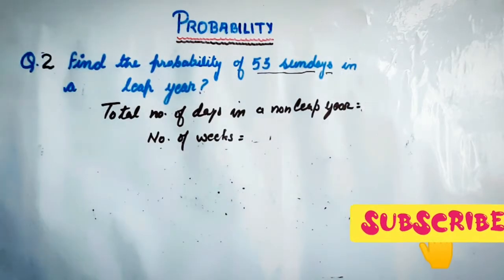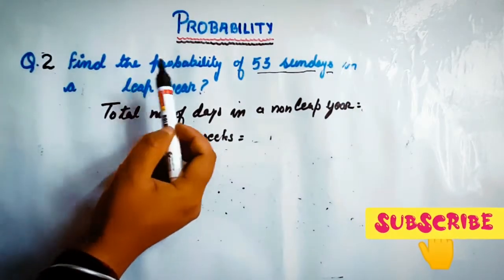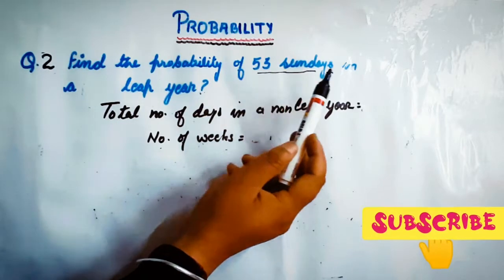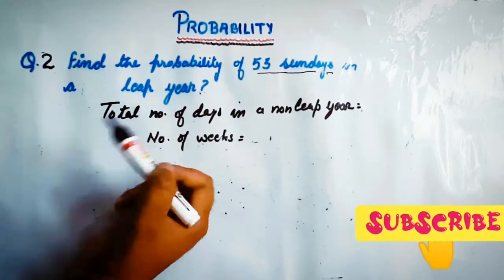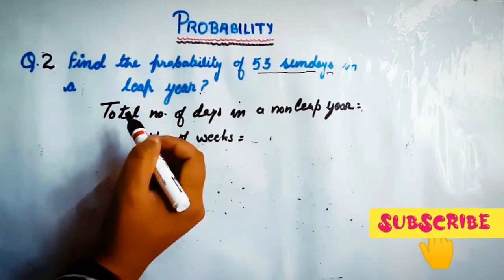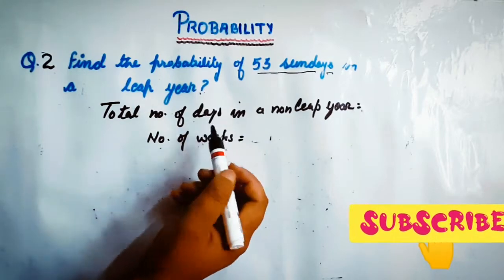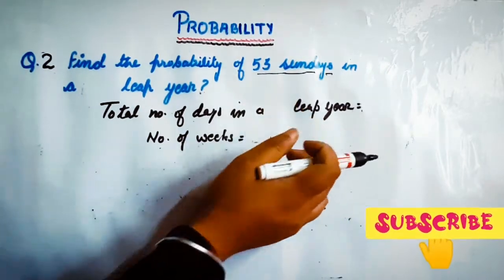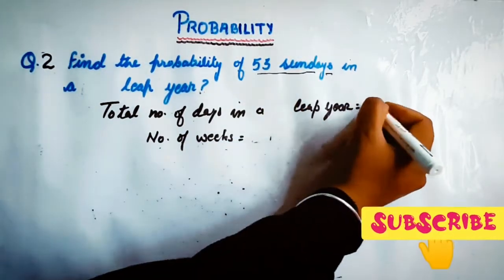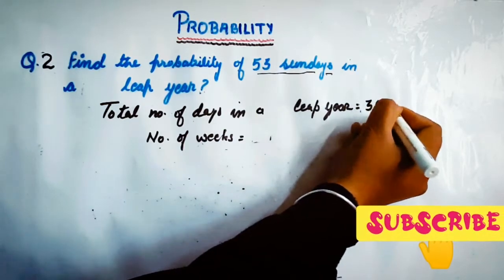Now the same question can be asked in this way also. Find the probability of 53 Sundays in a leap year. Now what will be the change? You know that the total number of days in a leap year is 366.